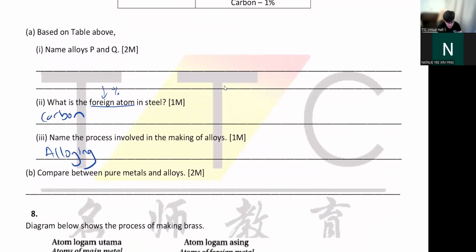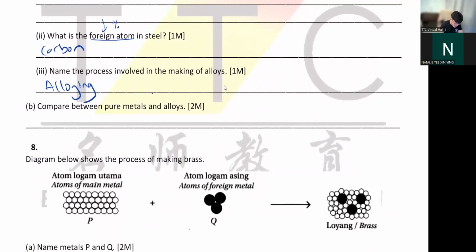To make alloy is called alloying. Compare between pure metals and alloy. Wow, so many points I can write here. So you can say pure metals are softer. Alloys are harder. Pure metals are not resistant to corrosion. Alloys are more resistant to corrosion. These many points you can write here.